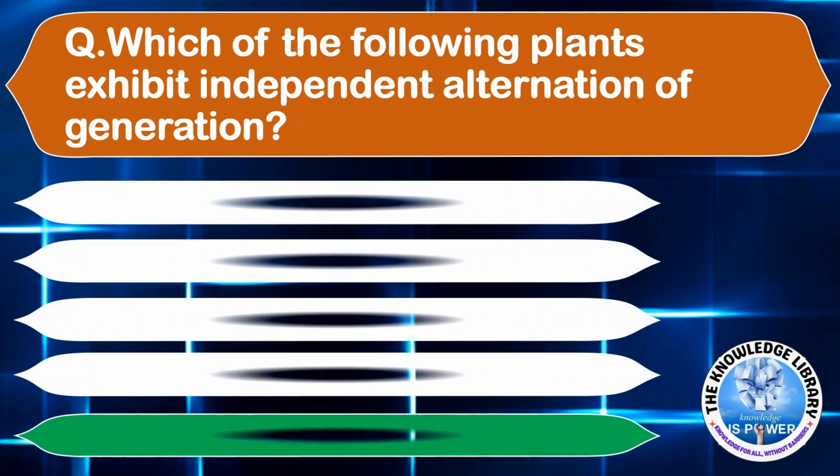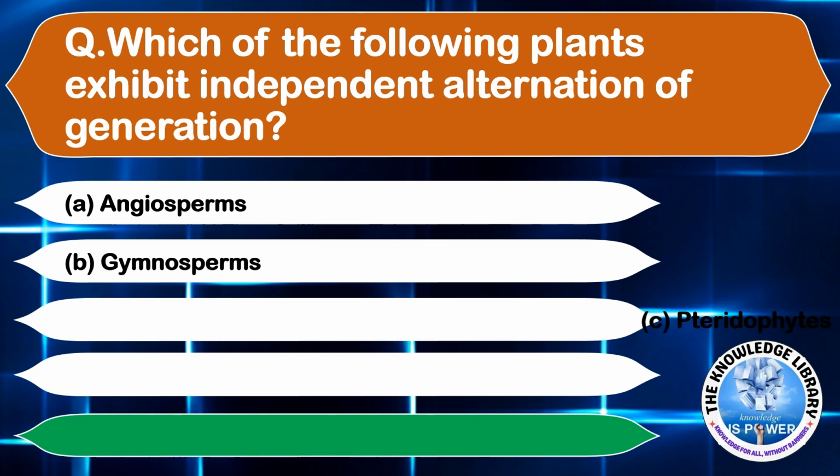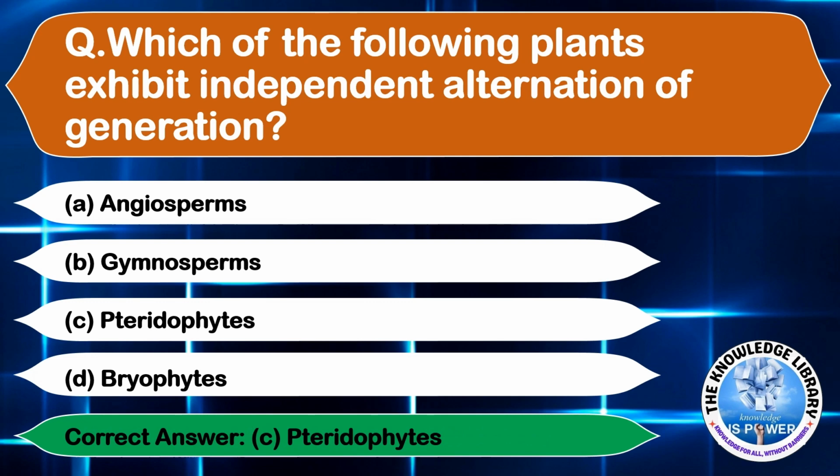Which of the following plants exhibit independent alternation of generation? Option A, angiosperms, option B, gymnosperms, option C, pteridophytes, and option D, bryophytes. The correct answer is option C, pteridophytes. Moving on to the next question.